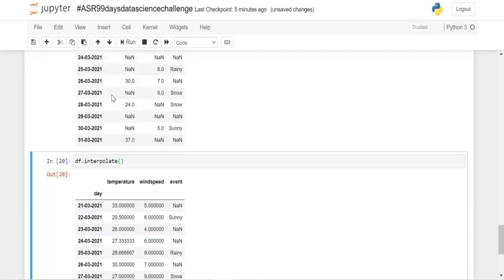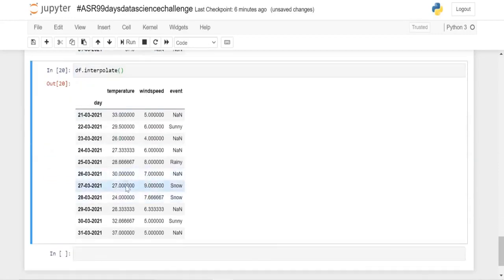But here, on 27th March, the 26th March has the temperature 30 and 28th as 24, so we can see that after 2 days it is gradually decreasing, and so we have filled the value by taking the average, that is 30 and 24, which comes up to be 27, and we have filled in 27 here.